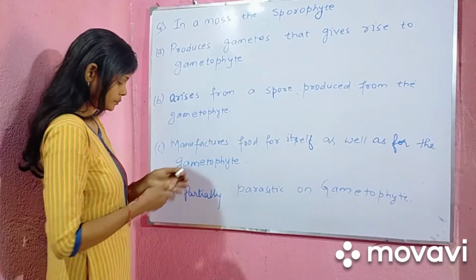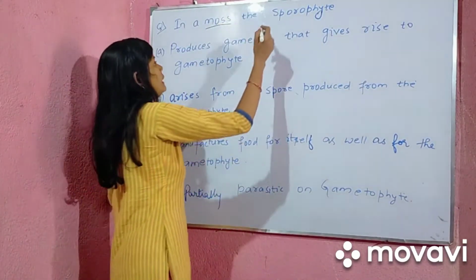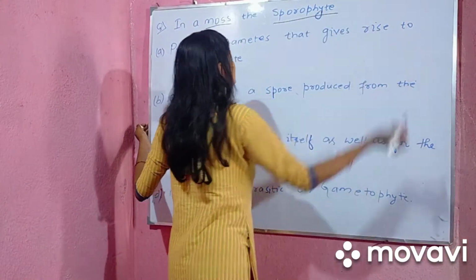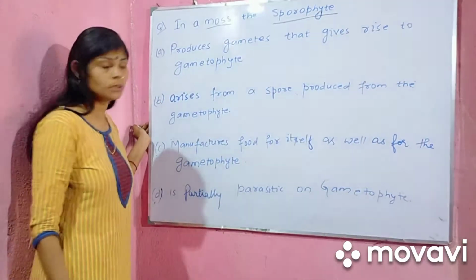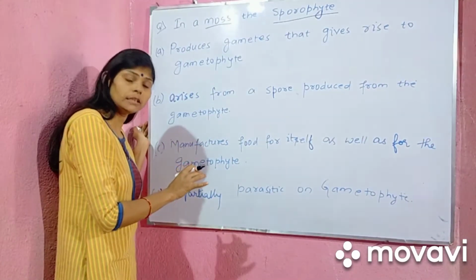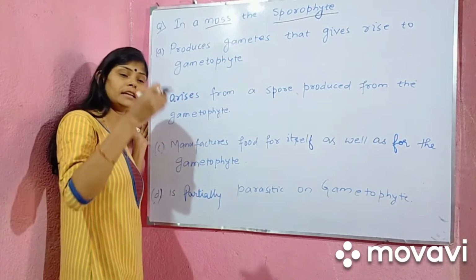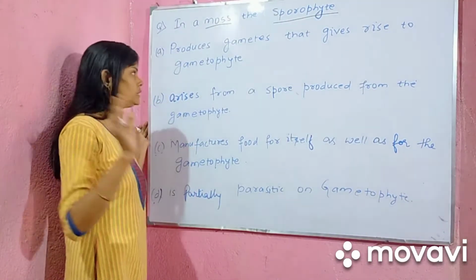So, moss is a member of the Bryophyta and the function of the sporophyte is the production of spores. It is green in color. It is photosynthetic in nature. It is autotrophic. Autotrophic means photosynthetic in nature. It will prepare its own food by the process of photosynthesis.